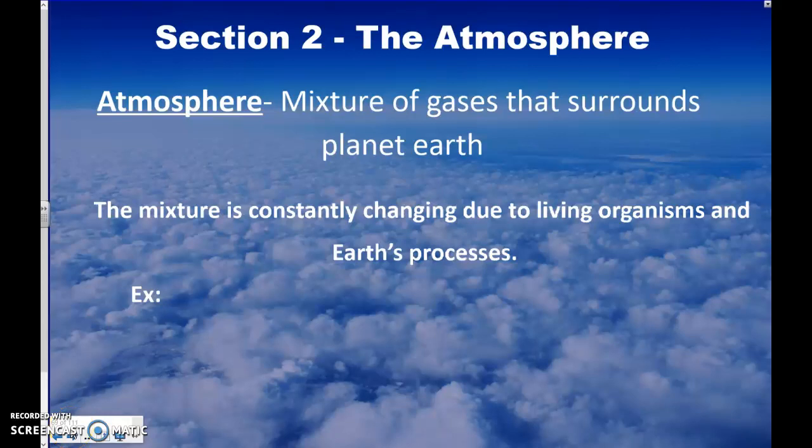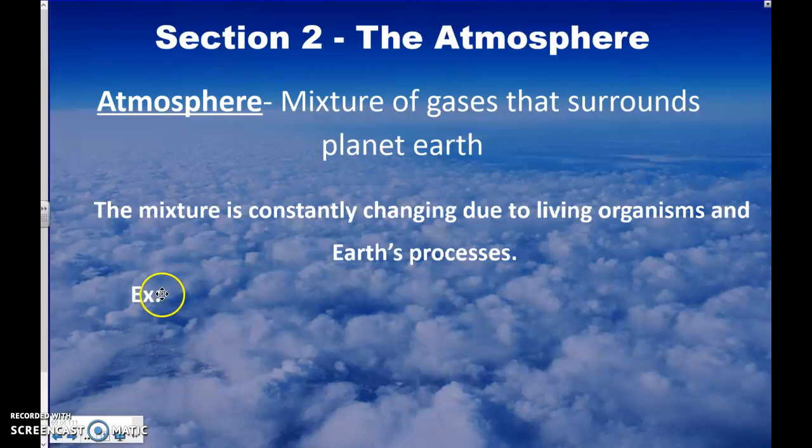Hello, everyone. We're here to start Section 2 notes, the atmosphere, for your Unit 3 Earth Dynamic System. We've already talked about the atmosphere. We know it's a mixture of gases that surround planet Earth. But we need to talk about what makes up that atmosphere. What is its structure? First thing you need to understand is the mixture is constantly changing due to living organisms and the Earth processes. What do we mean by that?